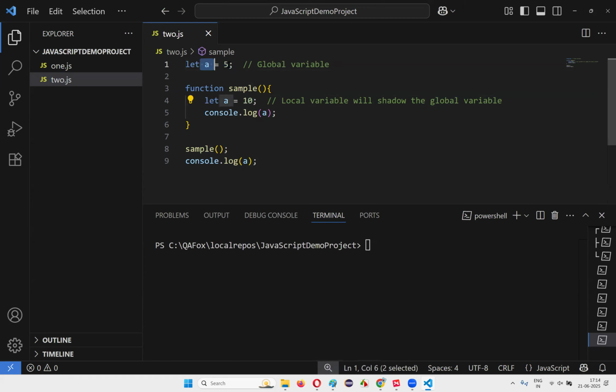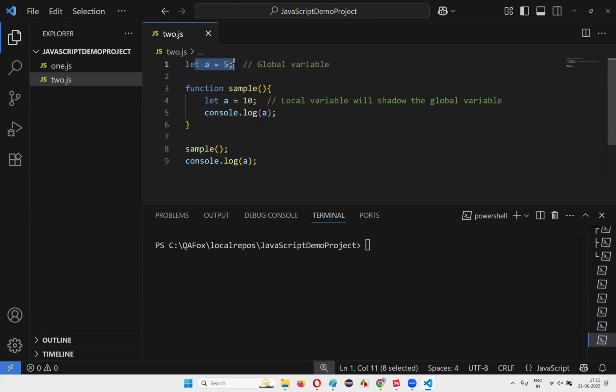If this particular statement is not there, a is equal to 5, it's a global variable, and when you print a here, 5 will be printed. But if a local variable with the same name having a different value is there, this local variable will shadow the global variable. So 10 will be given the preference within the function, and here 10 will be printed. Once you come out of the function, when you print console.log of a, the global variable value, which is accessible everywhere, will be printed. So here 5 will be printed. Within the function 10 will be given the preference, and outside the function 5 will be there.